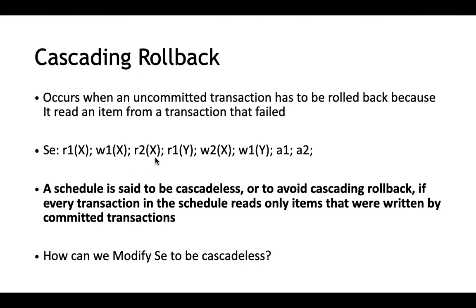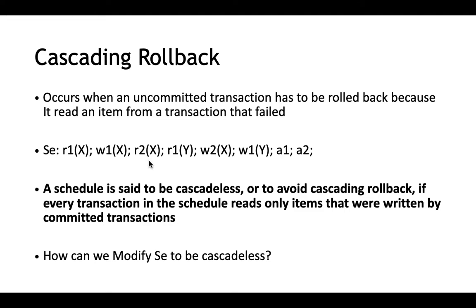Going back to the example, this read of x by transaction t2 is made only after the first transaction commits, that is if there was a c1 over here, only after that the second transaction reads that x.